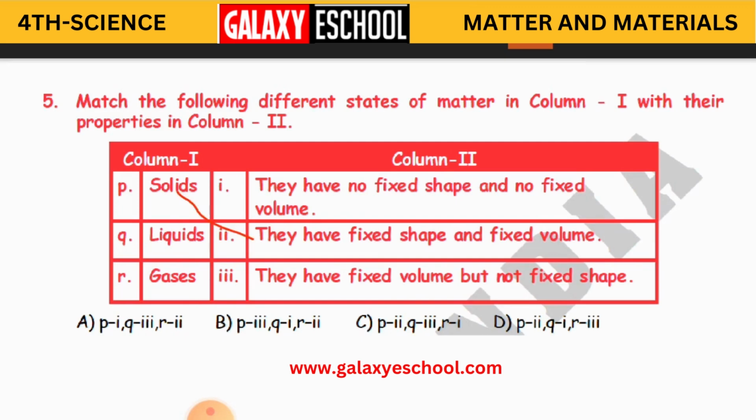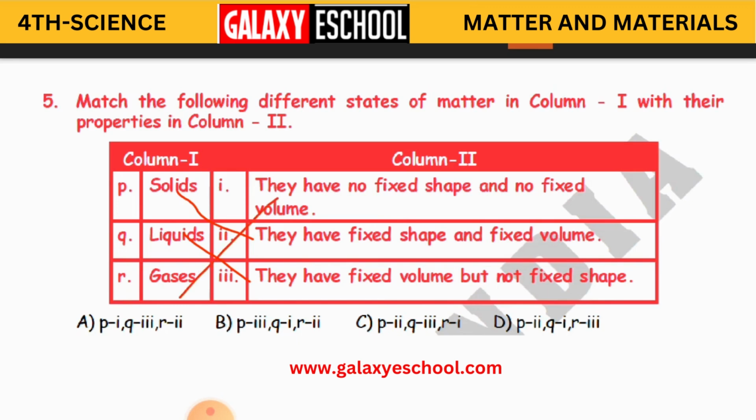Liquids have no fixed shape, but they have a fixed volume. They have volume, like a liter of water is a liter of water only. If you pour it in a mug, a jug, or a bucket, a liter is the volume measurement. But it does not have a fixed shape, because it takes the shape of the container wherever it is poured. So liquid matches with 3, that is, Q is 3.